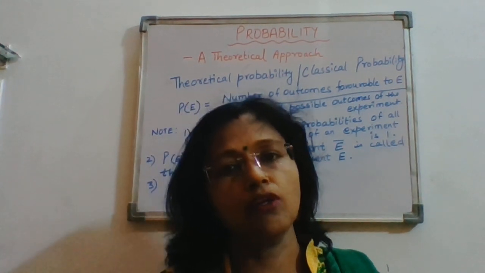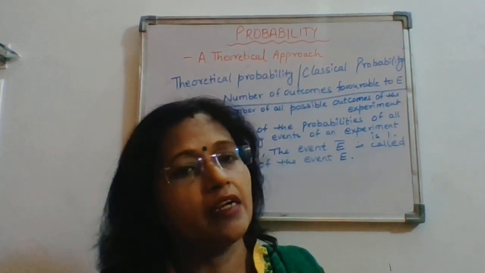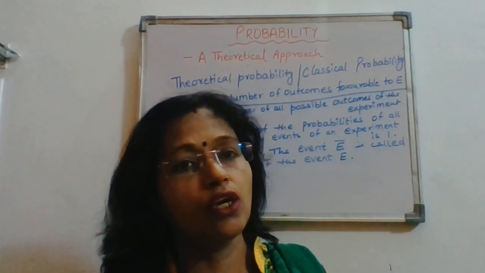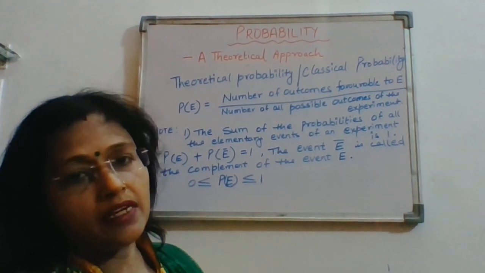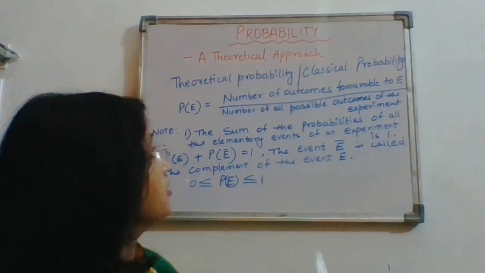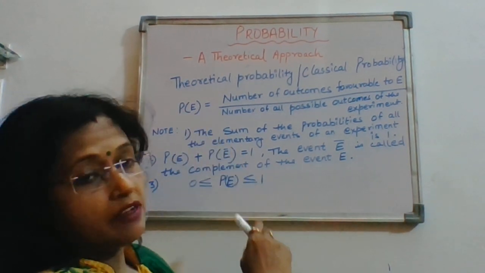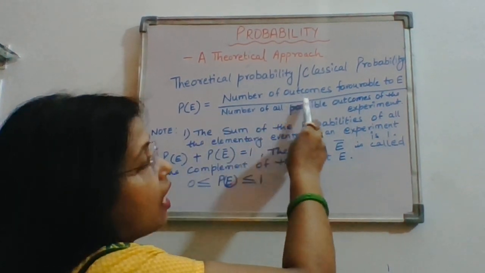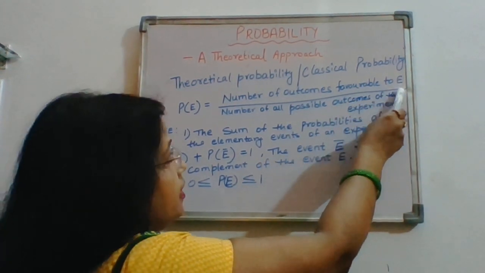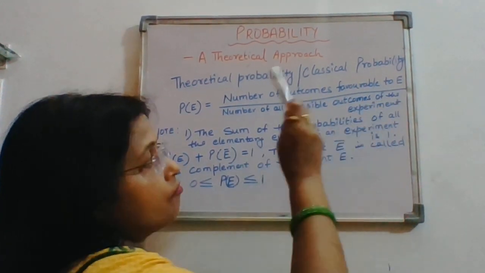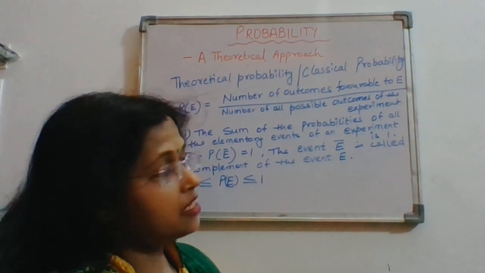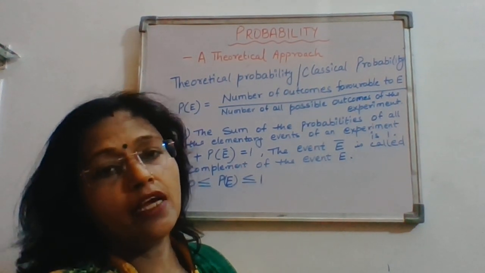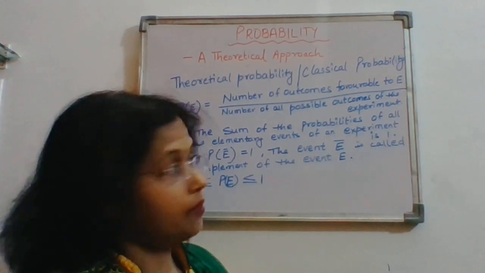Now in the theoretical approach, theoretical probability is also known as classical probability. So the probability of an event is the number of outcomes favorable to E upon the total number of all possible outcomes of the experiment. That means the record will be known to us earlier only.